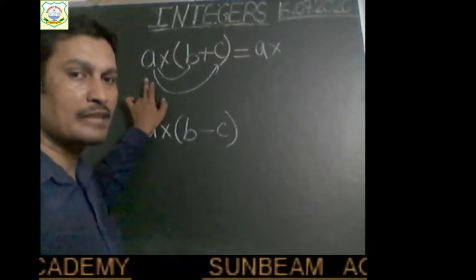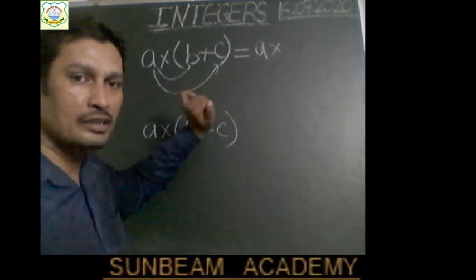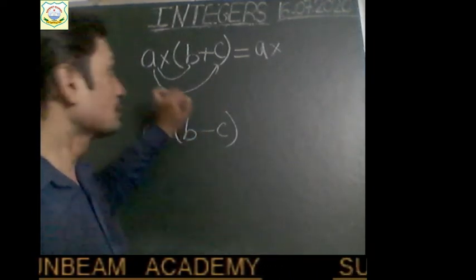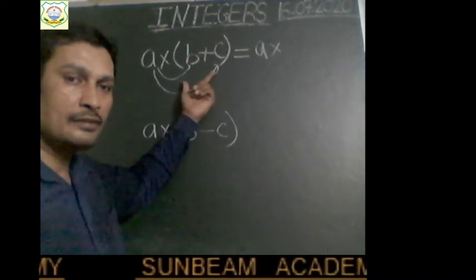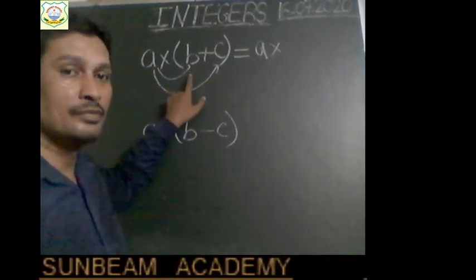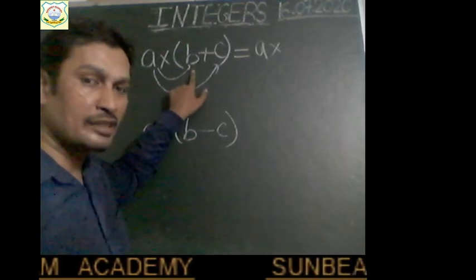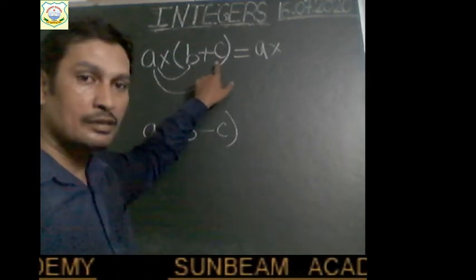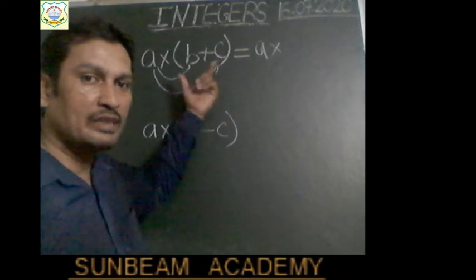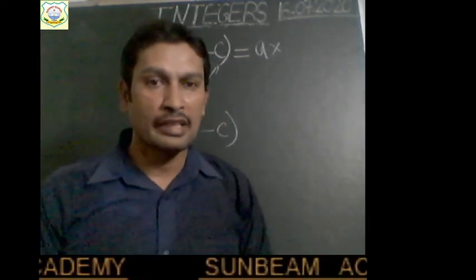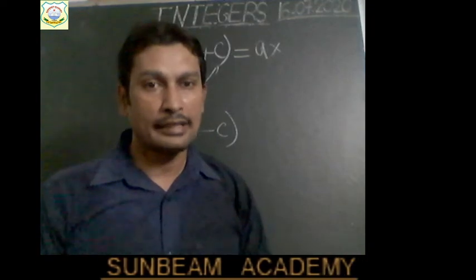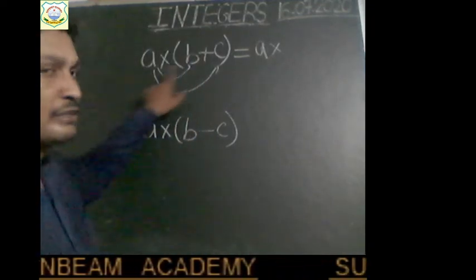Okay, the number outside will be multiplied with both the integers inside. It means if we have to make two times of the sum of two integers, then we can take two times of the first integer and two times of the second integer, then we will add. So we will take two times of both the integers inside the bracket, right?